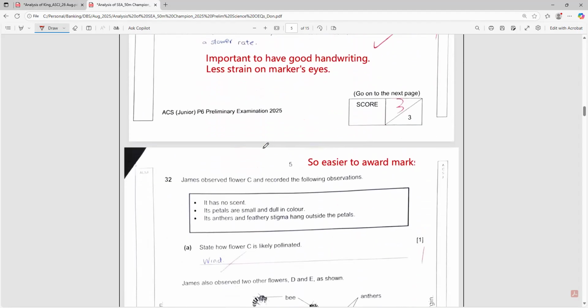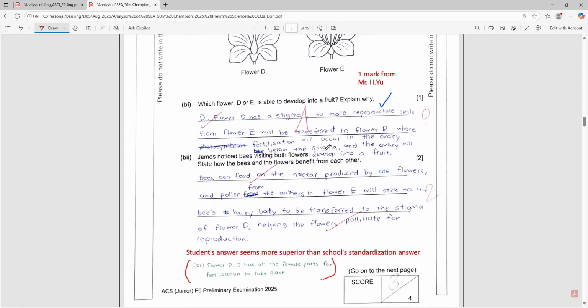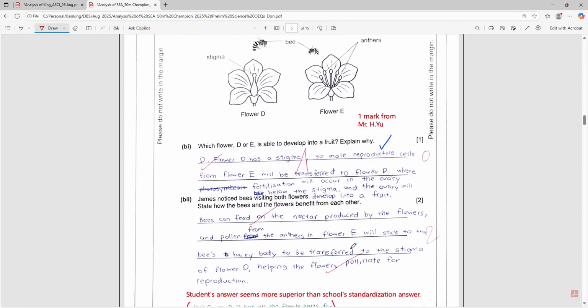So let's see the other child. Okay, so technically, I put here 1 mark from Mr. Yu, because I believe that the marker may have misunderstood the student. Because personally, I believe that the student's answer seems more superior than the school standardization answer. Why? Let's explore why.